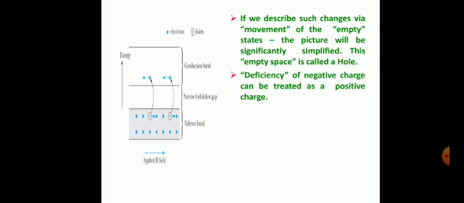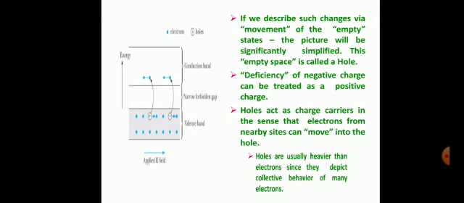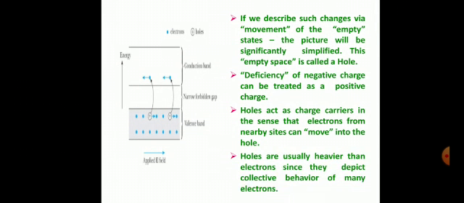The deficiency of the negative charge can be treated as a positive charge. So we can say that the holes act as charge carriers in the sense that electrons from the nearby sites can move into the hole. Holes are usually heavier than the electrons since they depict the collective behavior of many electrons.